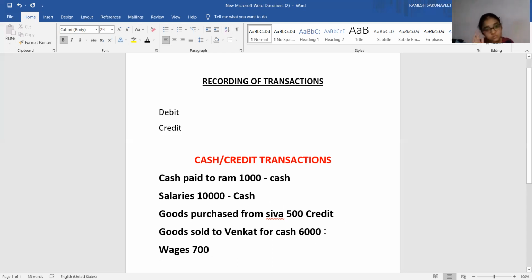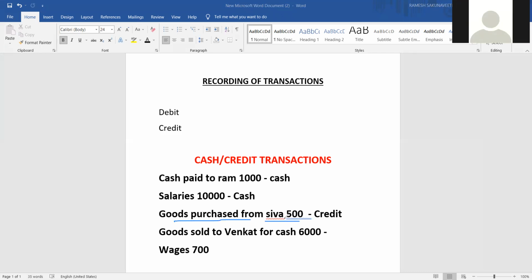Okay. Goods sold to Venkat for cash. Is it a cash transaction or credit transaction? Goods sold, cash. Very good. Here, you see the difference between these two sentences. Here, goods purchased from Shiva, but the word cash is missing. For cash or not, it is not given. Whereas here, goods sold to Venkat for cash, it is clearly given. So that is why it is a cash transaction. That is the difference between the two.